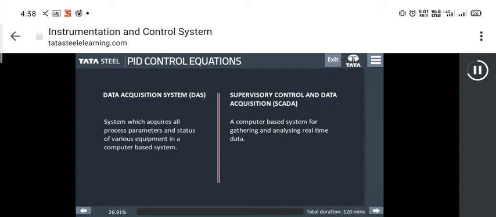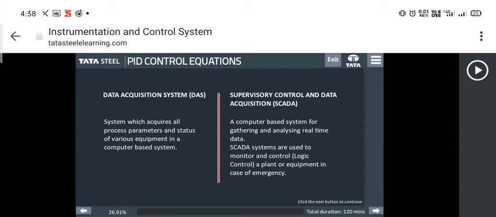Systems widely used in industries. First, DAS, that is Data Acquisition System, which acquires all process parameters and status of various equipment in a computer-based system. And second, SCADA, that is Supervisory Control and Data Acquisition. It is a computer-based system for gathering and analyzing real-time data. SCADA systems are used to monitor and control, logic control, a plant or equipment in case of emergency.